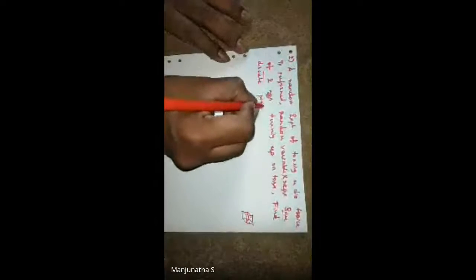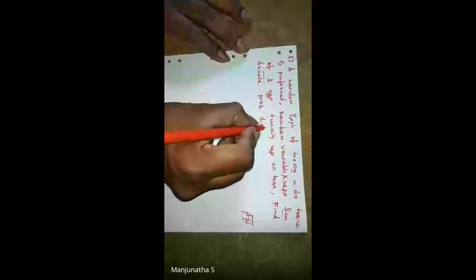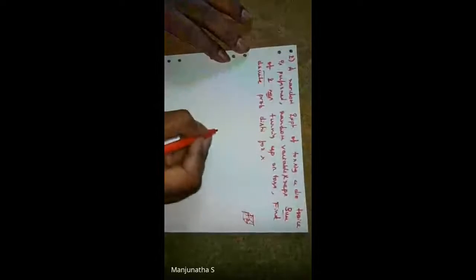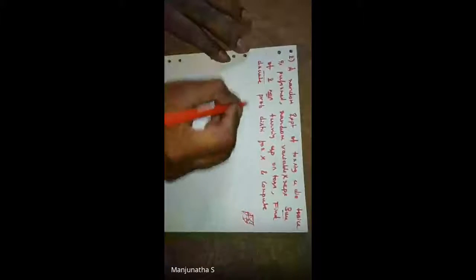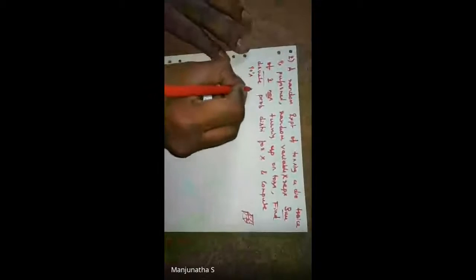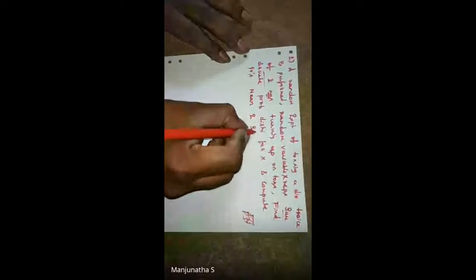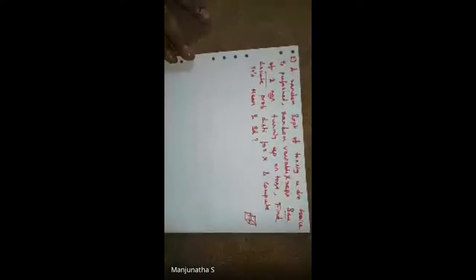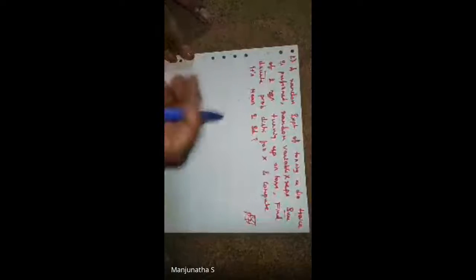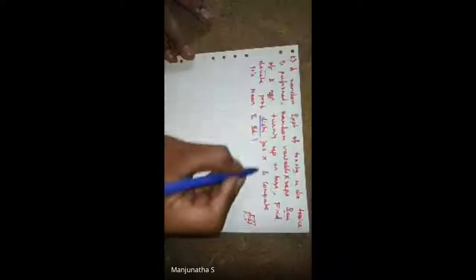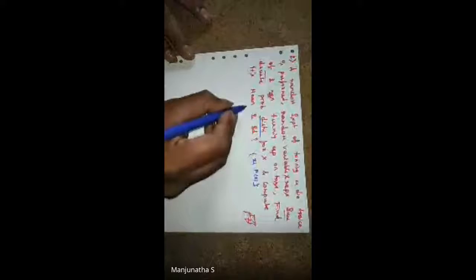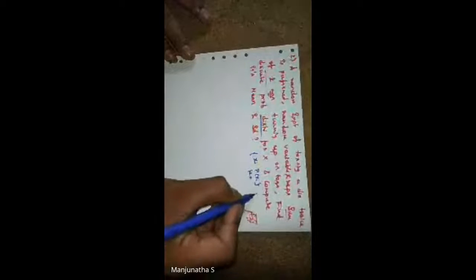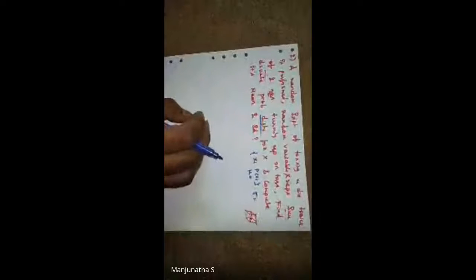And what we need to find: find the discrete probability distribution for capital X, and also compute its mean and standard deviation. Okay, so this is our question. Mean and standard deviation we need to find. Standard deviation is sigma, mean is mu. Probability distribution means we know the set of xi and p of xi values, so that we need to find. The mean mu we need to find, and this sigma we need to find. So these three parts we're going to find.